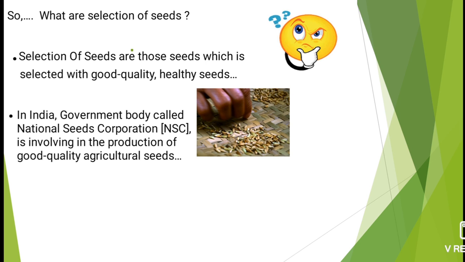Selecting and sowing the seeds like this may take a long time, and many problems may occur, like wastage of time for the farmers.